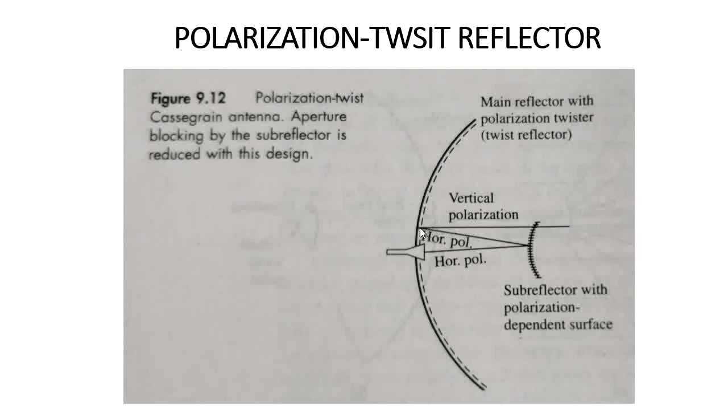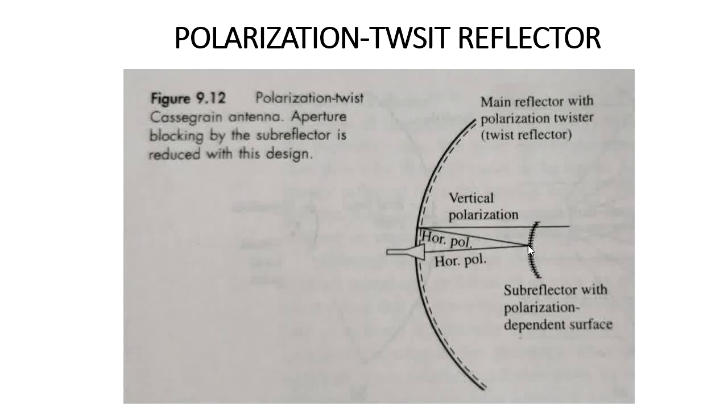Here we designed the primary parabolic antenna along with the twist reflector. The twist reflector is designed as horizontally oriented wires at 45 degrees, represented by the dotted line here. When the signal passes from the feed, it falls on the subreflector and changes phase by 45 degrees, because the subreflector is designed as horizontal grating wires.